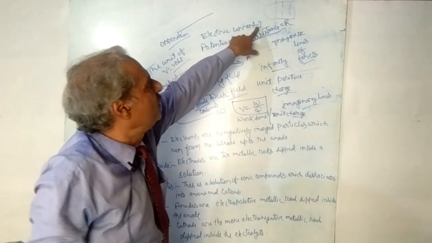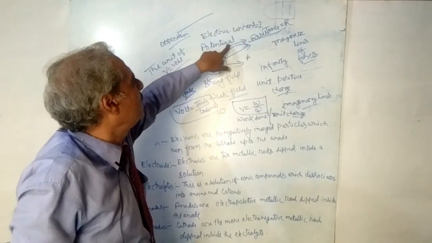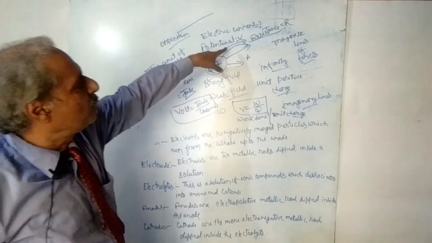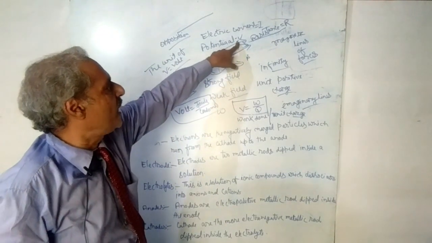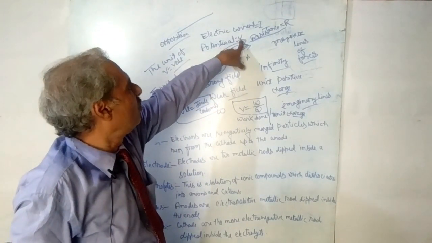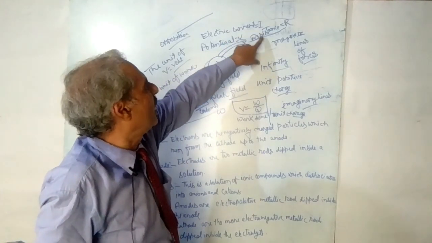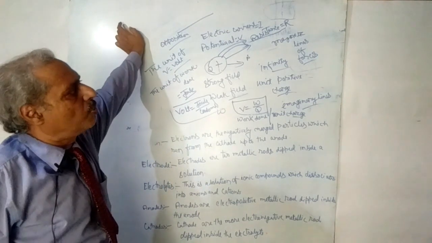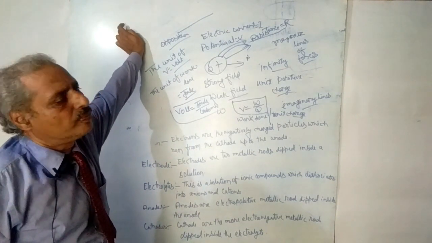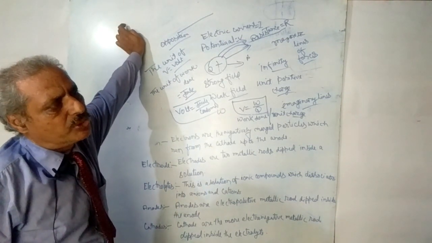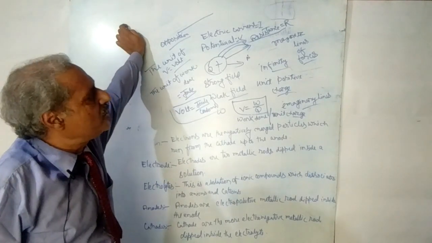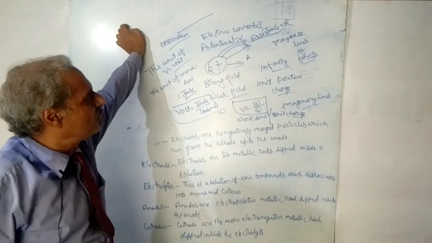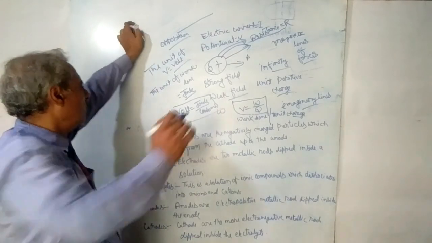Electric current is denoted by I, and potential is denoted by V. And there are some relations between potential, electric current, and resistance. These three physical quantities are related with each other, and this type of relationship was first of all given by Ohm.